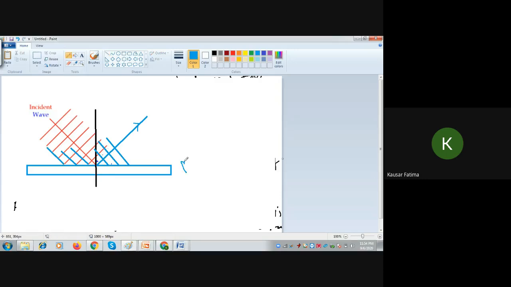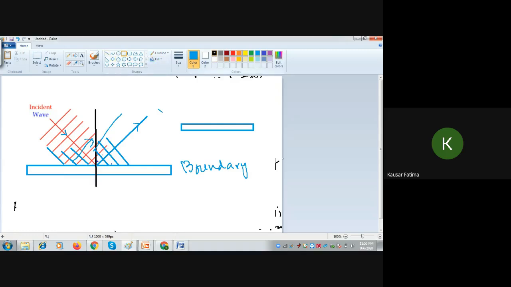This is your boundary, and they are coming this way and going this way. See, this is the direction of reflection. Although they are drawn at this side, the direction is the same. So sometimes, to save time, we can simply draw the wavefront.